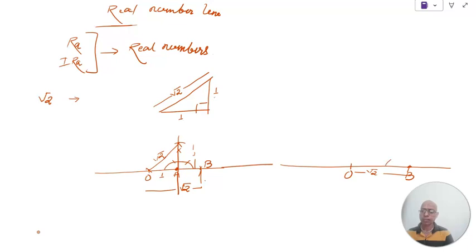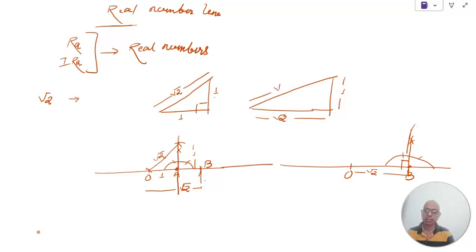So again you can draw a perpendicular here on point B. On this right angle triangle, suppose the base is root 2 and the height is 1, then the length of the hypotenuse will be root 3.